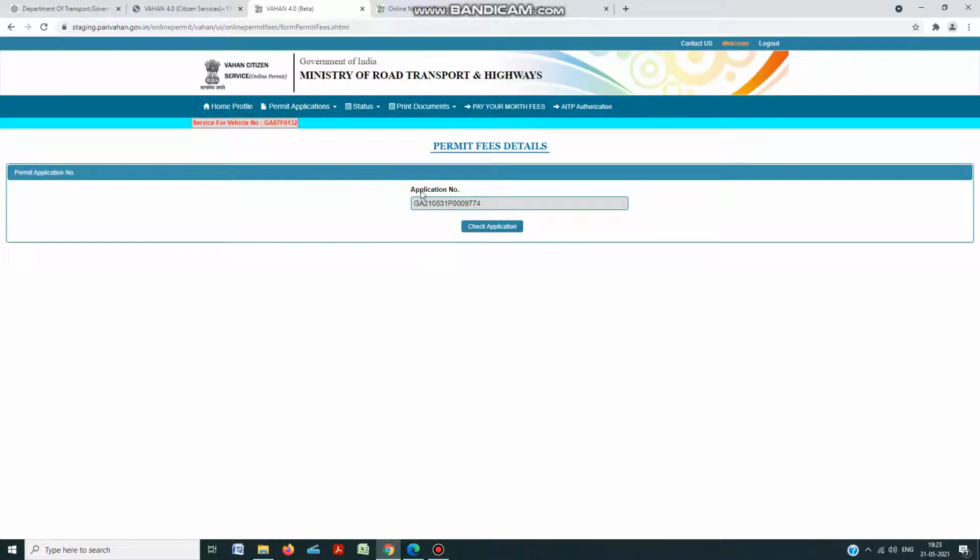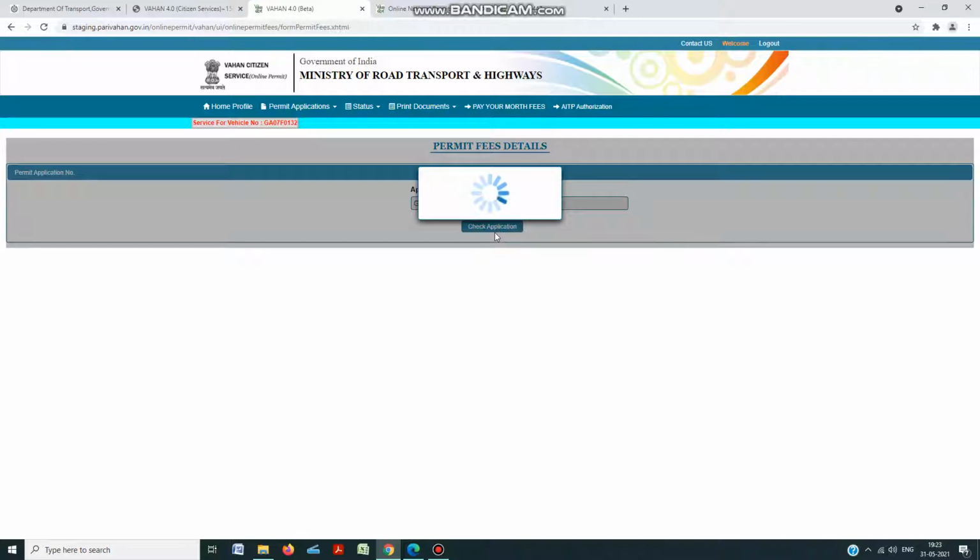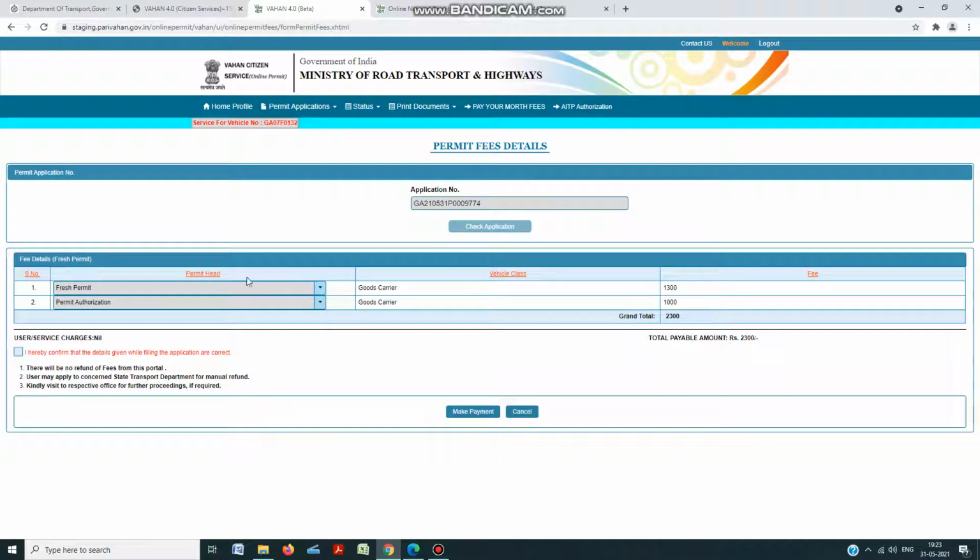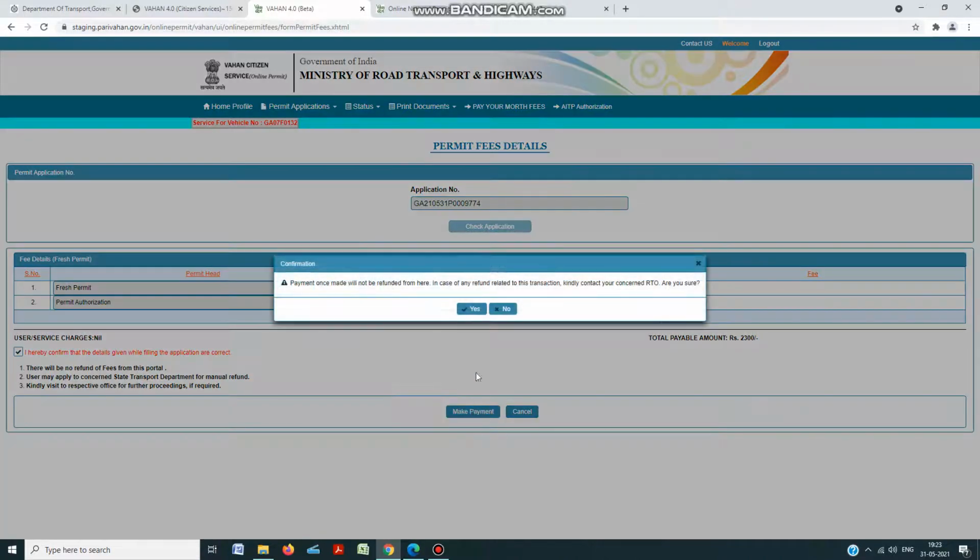So the permit details are checked. The fresh permit fee is 1,300 and the permit authorization is 1,000, total 2,000. If you agree, I hereby agree and make the national permit fee payment online. I proceed.